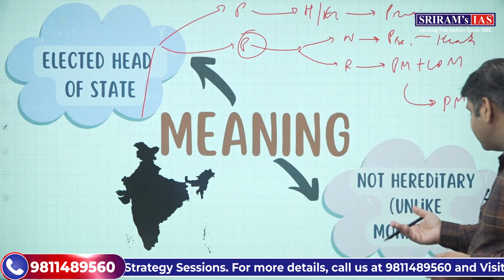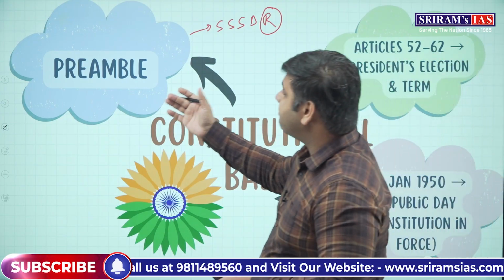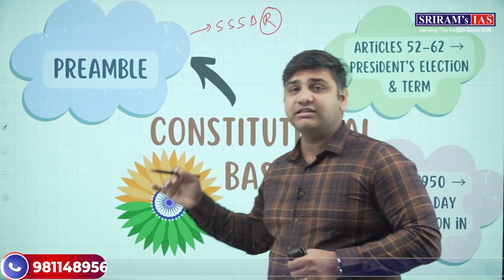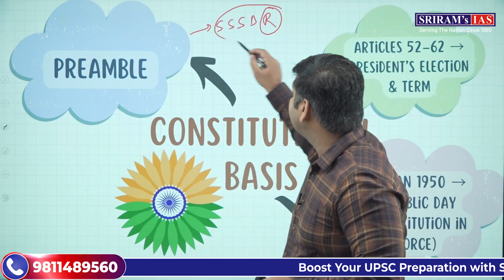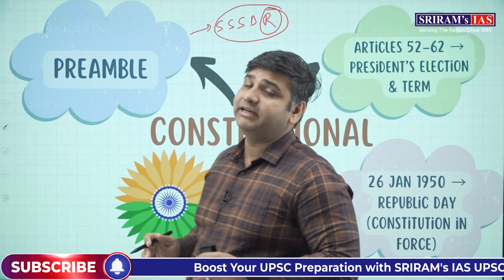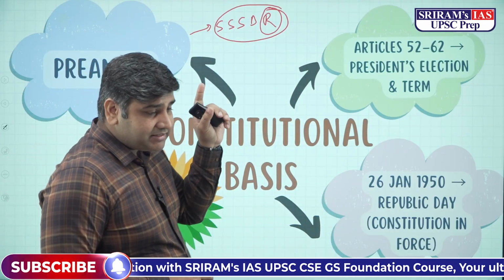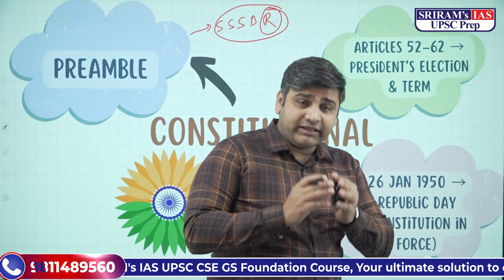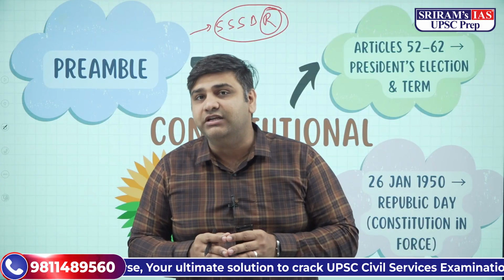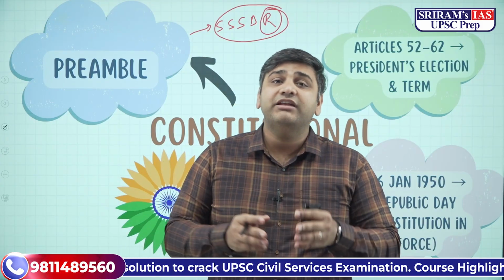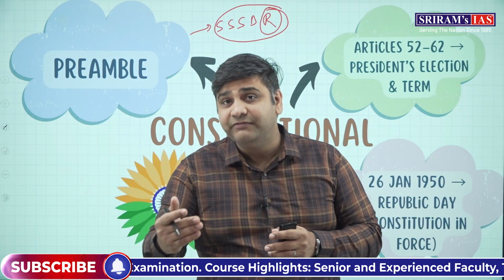Now, it's not hereditary unlike monarchy. We have already seen the preamble. So, India is a sovereign, socialist, secular, democratic republic. All these words are showing the nature of the Indian state, which is very much republican. Now, as you know, there is a president and president is a symbol of unity and integrity of this country, and the election of the president takes place after every 5 years.